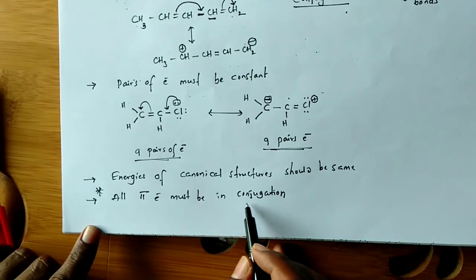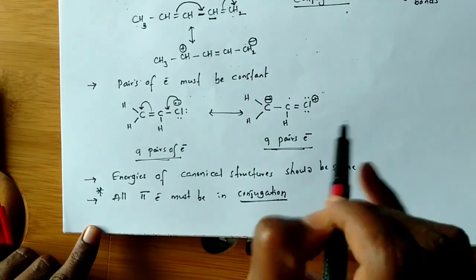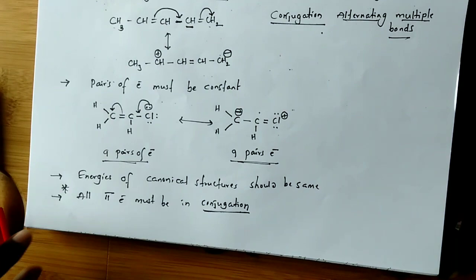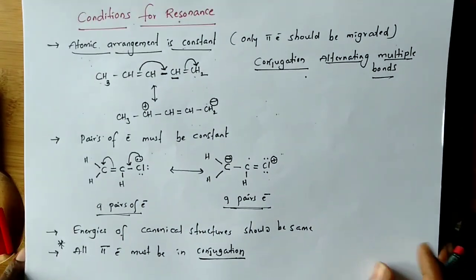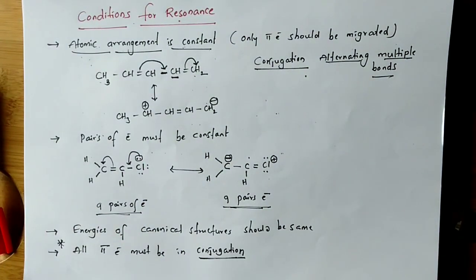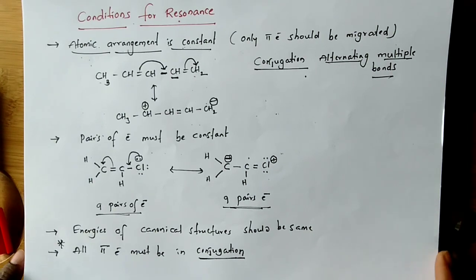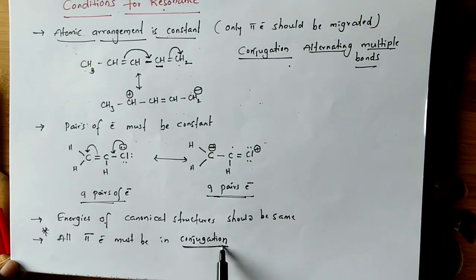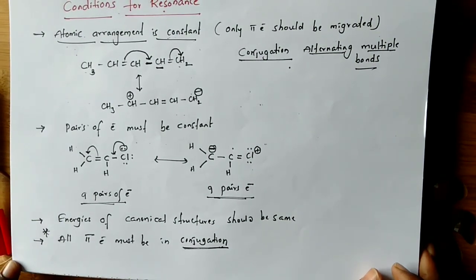Now, just now I explained what conjugation is. Conjugation generally is alternating multiple bonds, like this. But not only in this way, in many ways we can observe conjugation. Types of conjugation and properties of conjugation, let us discuss in the next video. This is about resonance and its conditions. Very important topic. Please follow the next video also. In the next video I'll explain conjugation and types of conjugation.